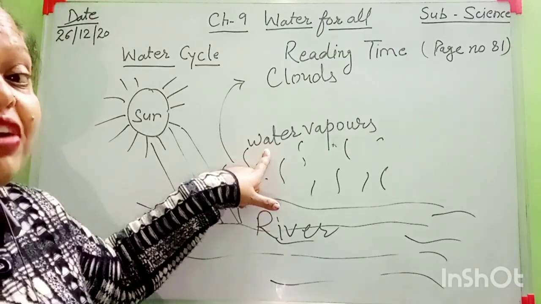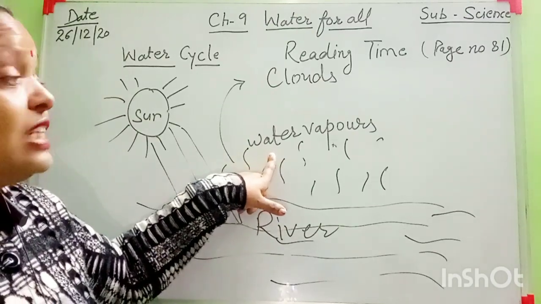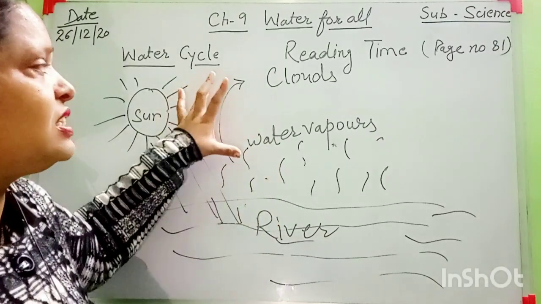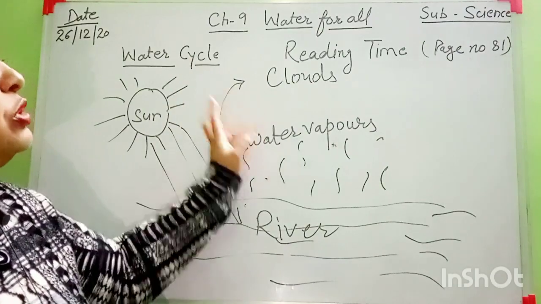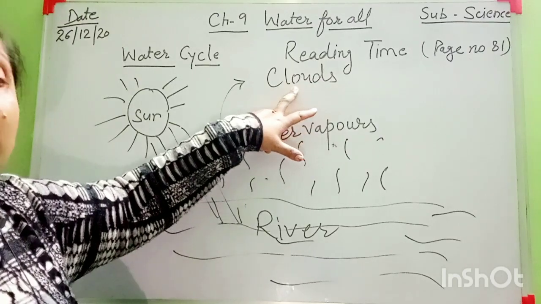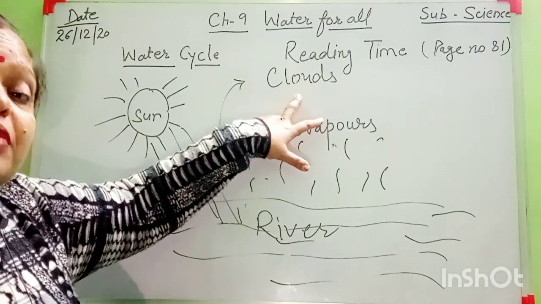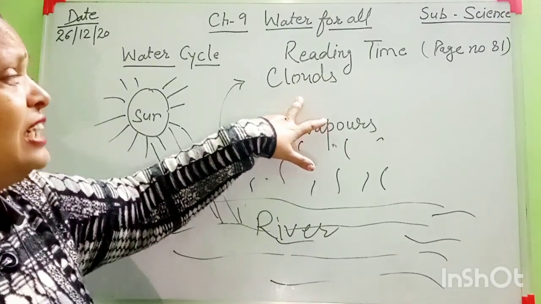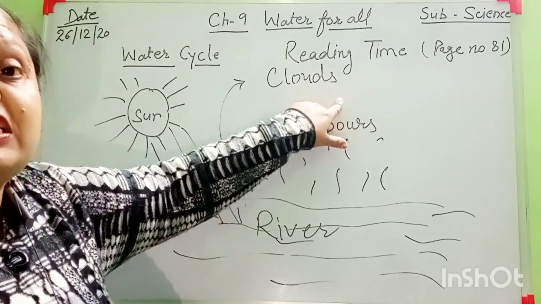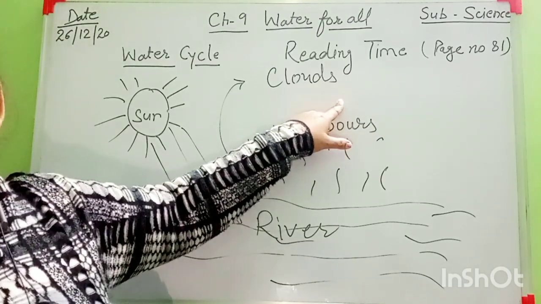And in the summer season, the evaporation process is very fast. Yes, you know, because at that time the sun rays are very strong. That's why in the summer season, the evaporation process is very fast. After the summer season, the rainy season comes. Due to the precipitation, what happens in this season? These small water drops merge into big droplets, and due to the rain, due to the precipitation, the rainy season comes now.